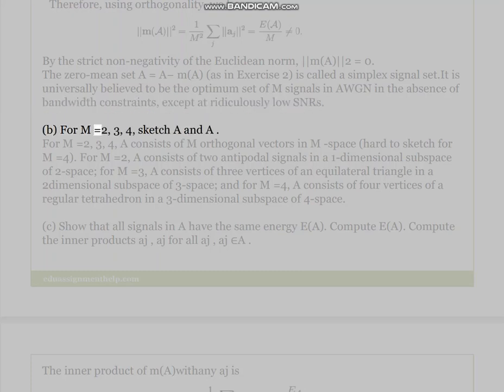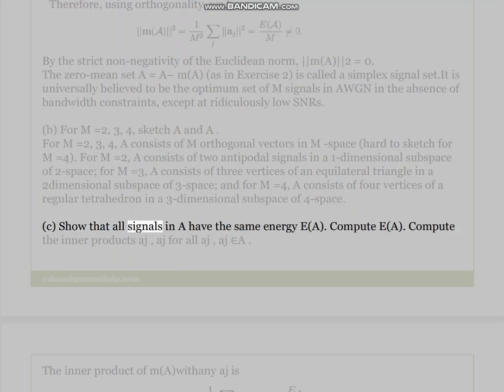B. For M = 2, 3, 4, sketch A and A'. For M = 2, 3, 4, A consists of M orthogonal vectors in M-space, hard to sketch for M = 4. For M = 2, A' consists of two antipodal signals in a one-dimensional subspace of 2-space. For M = 3, A' consists of 3 vertices of an equilateral triangle in a 2-dimensional subspace of 3-space. And for M = 4, A' consists of 4 vertices of a regular tetrahedron in a 3-dimensional subspace of 4-space.